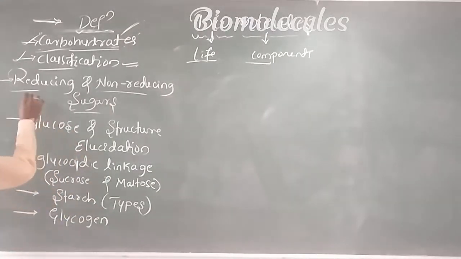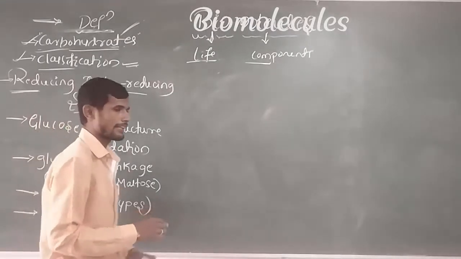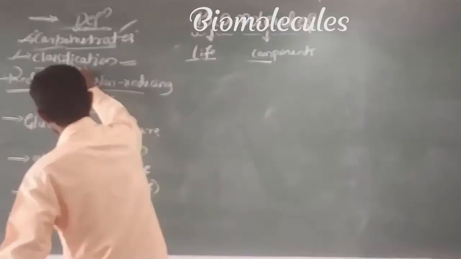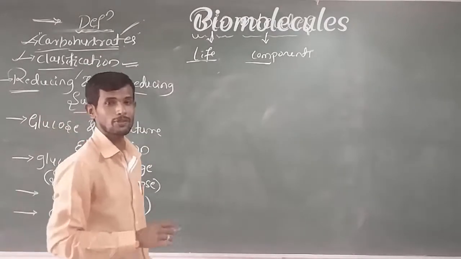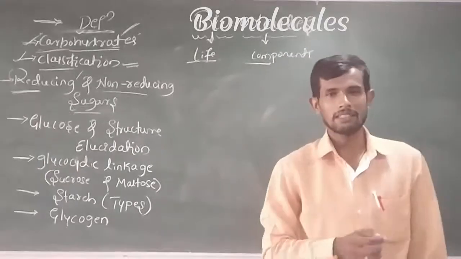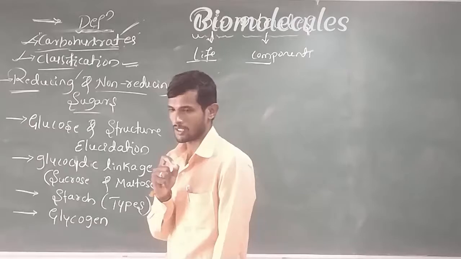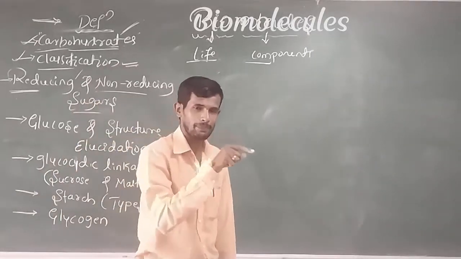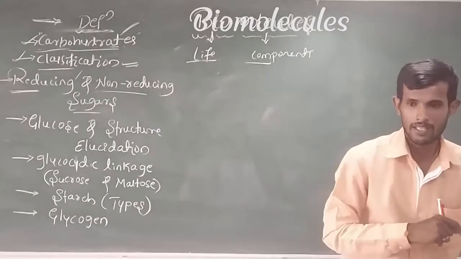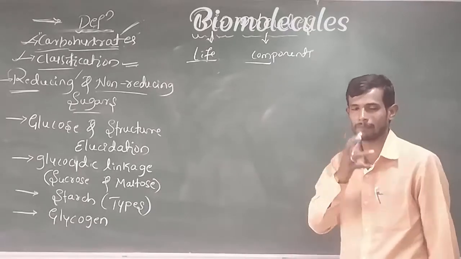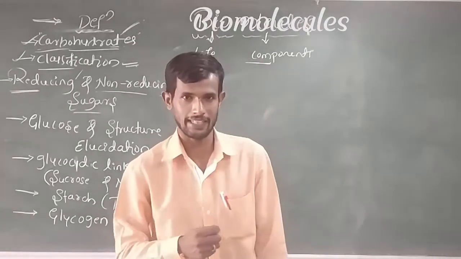What are those? Reducing and non-reducing sugars. In that, the first one is reducing sugars. What are these reducing sugars? A particular sugar which reduces Tollens reagent to a black precipitate of silver and Fehling solution to the red precipitate of cuprous oxide.